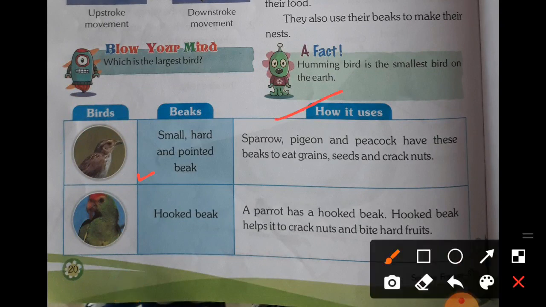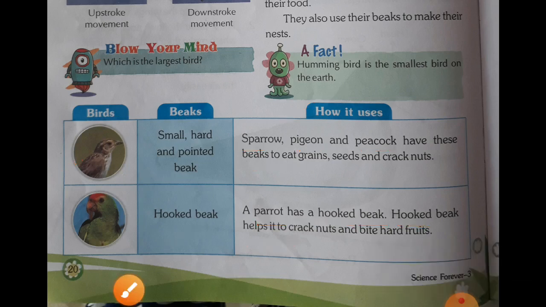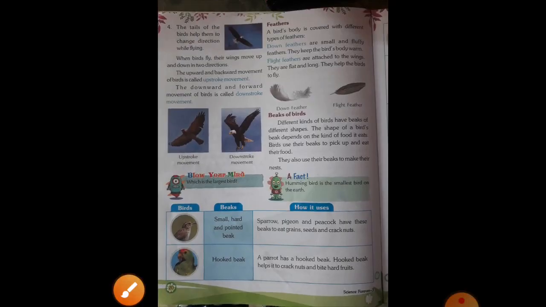Here you can see a small, hard and pointed beak. This is a sparrow. Sparrow, pigeon, peacock have these beaks to eat grains, seeds, cracked nuts. Hooked beak, a parrot has a hooked beak. Hooked beak helps it to crack nuts and bite hard fruits. Okay, now next page.